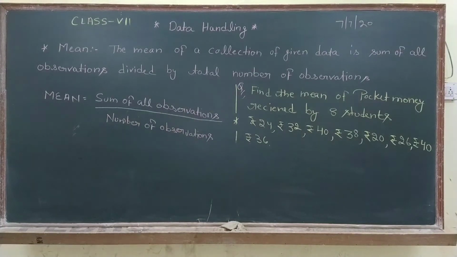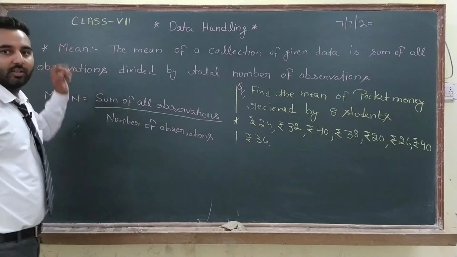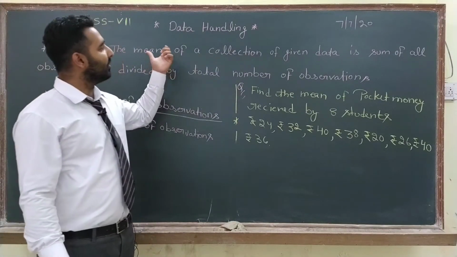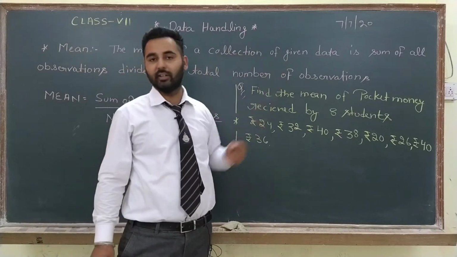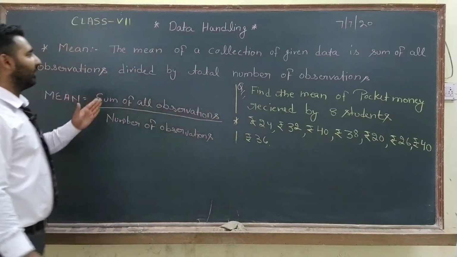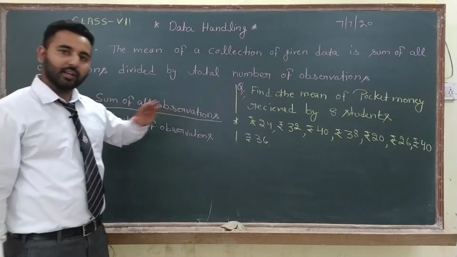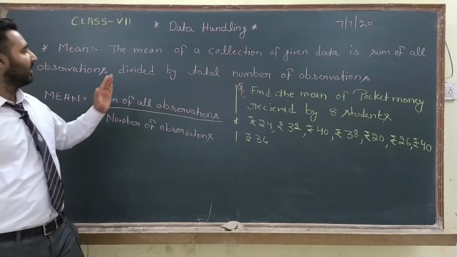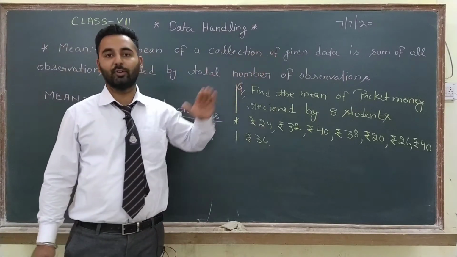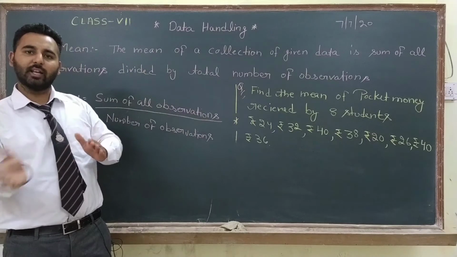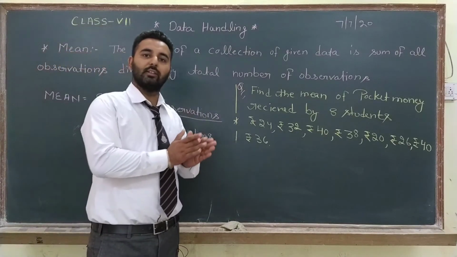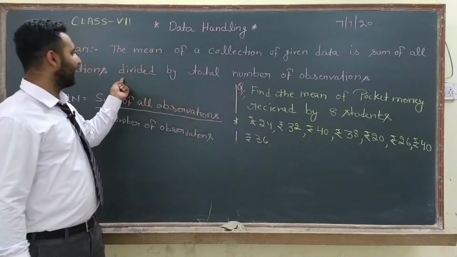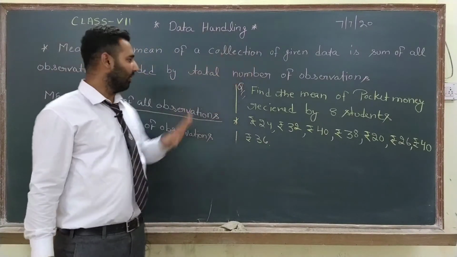Now let us discuss the first type of average, and that is mean. The mean of a collection of given data is the sum of all the observations divided by the total number of observations. Means whatever observations are given to you, first of all you have to add them, then divide by the total number of observations. If you have 10 observations, then you divide the sum of the 10 observations by 10.